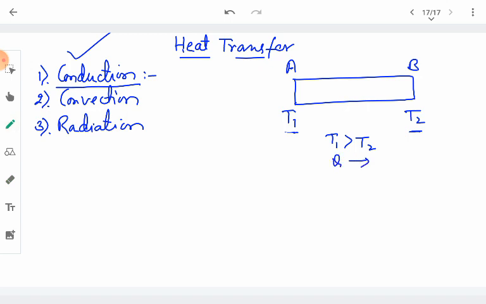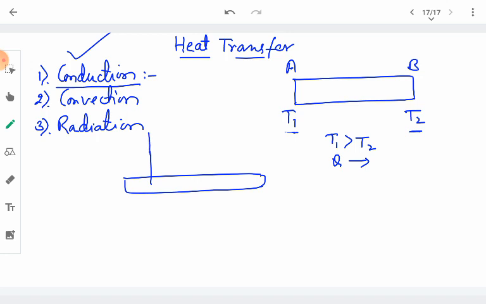If during the transfer of heat the constituent particles do not leave their equilibrium position in order to conduct the heat from one end to the other end, then this phenomenon is called conduction.